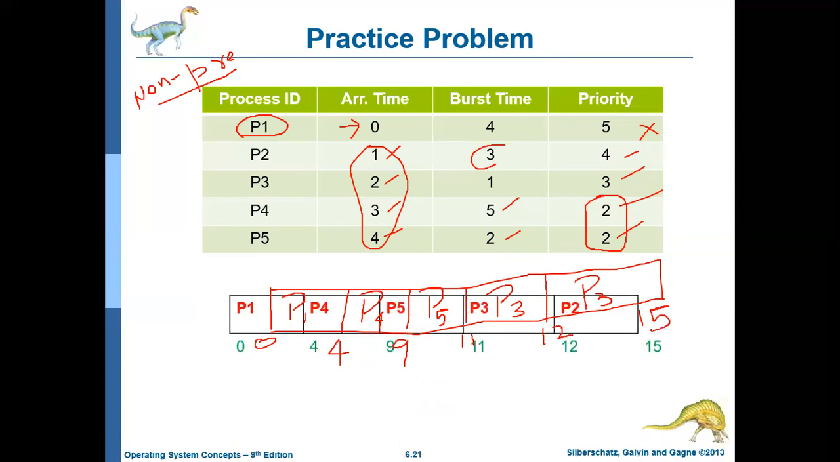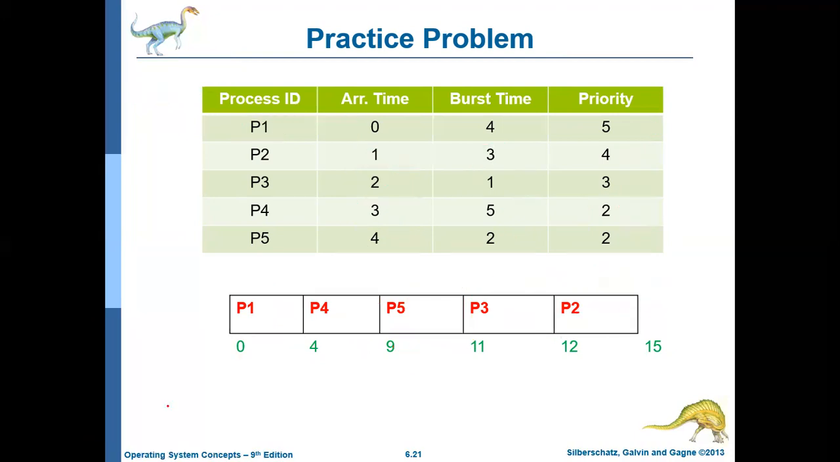Okay, so this is how it works. P1 first executes up to 4 milliseconds, then P4 up to 9 millisecond, then P5 up to 11 millisecond, then P3 up to 12 millisecond, and finally it is P2 up to 15th millisecond. Okay, so now from this you can identify the average waiting time and the average turnaround time.